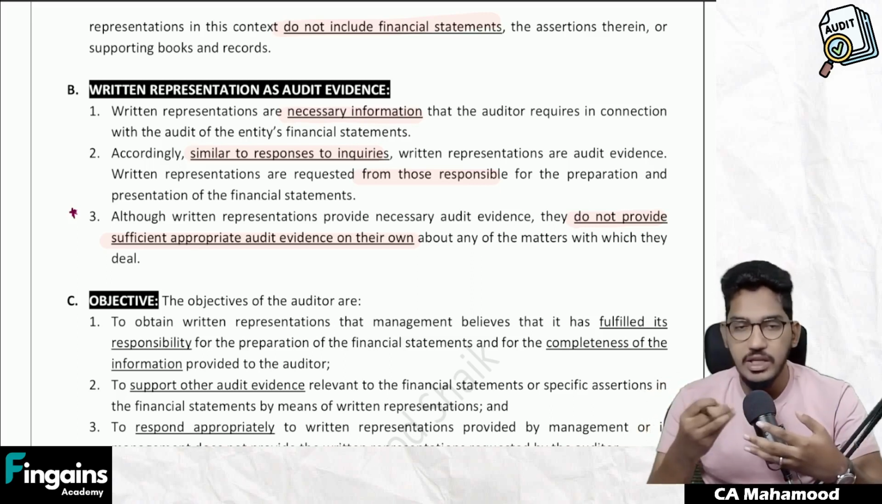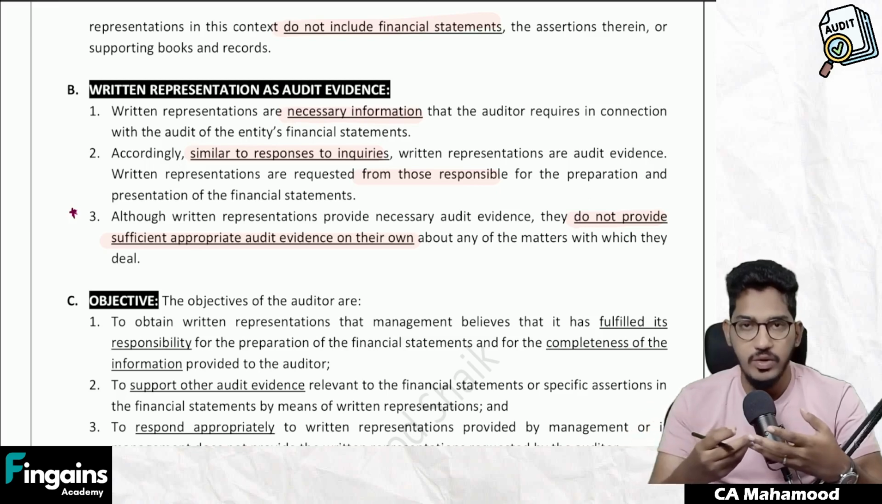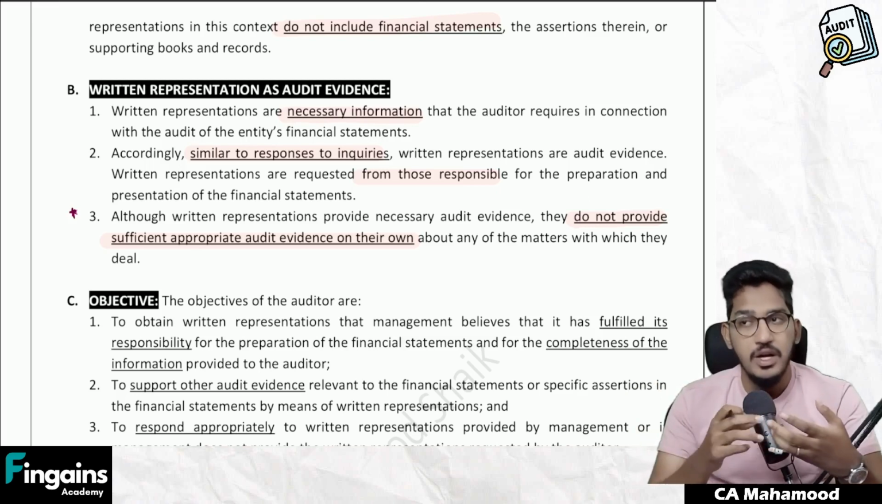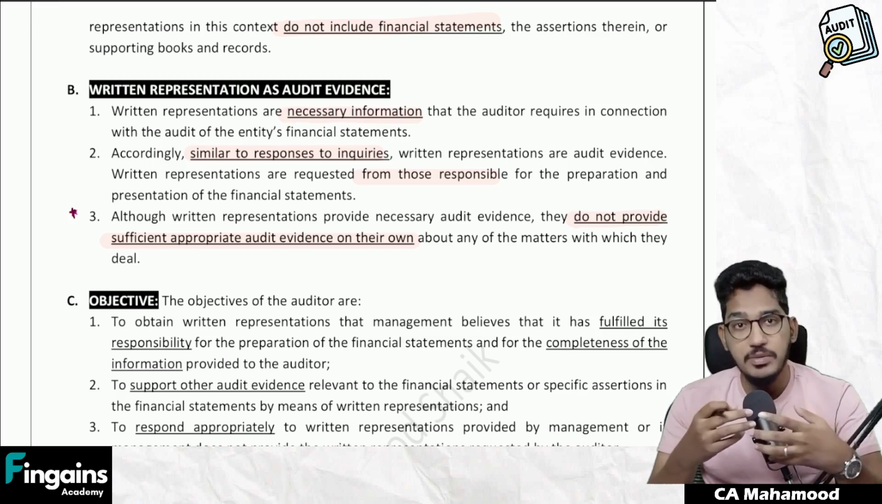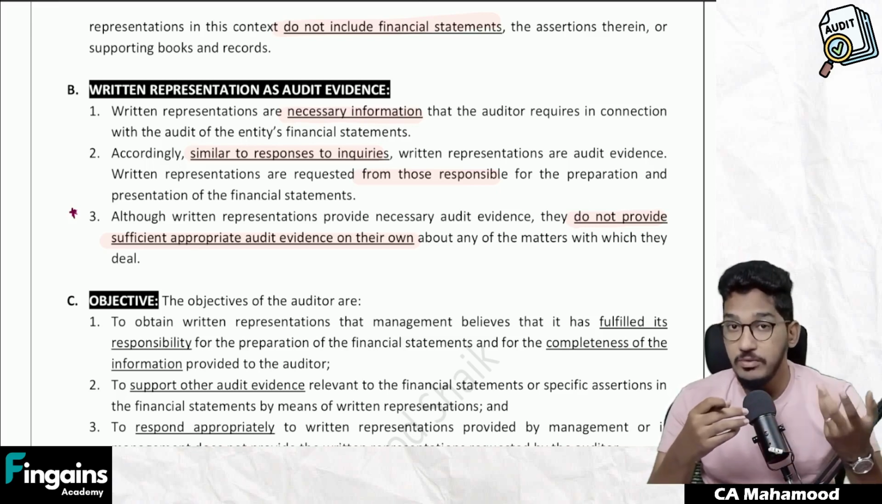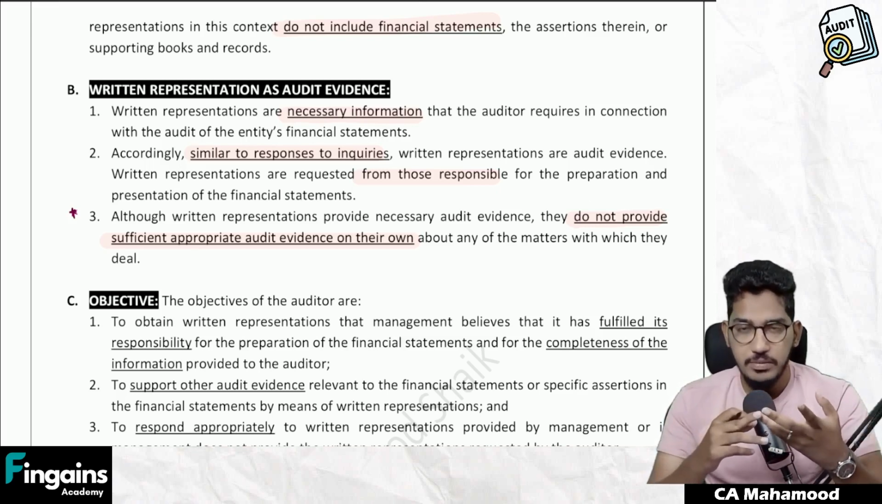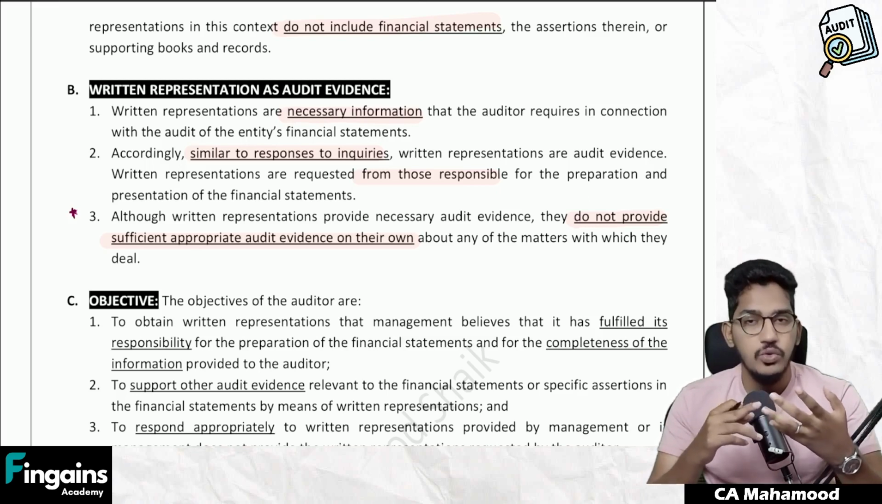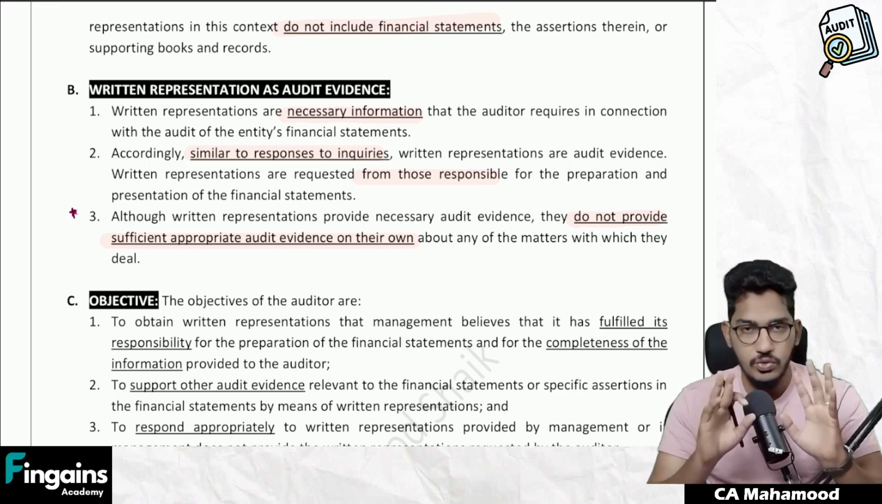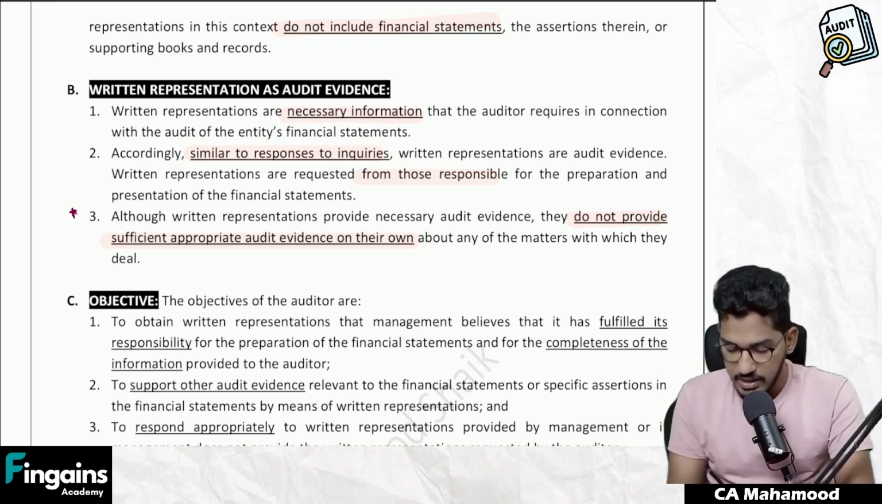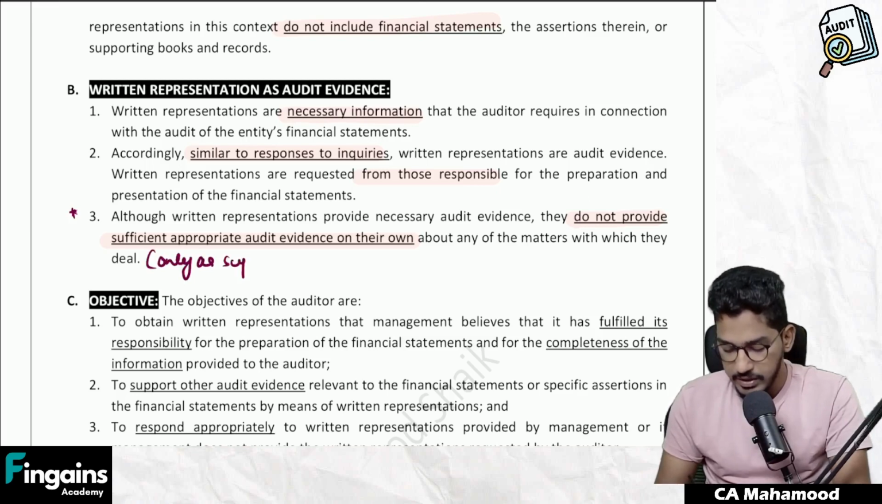Why can't the auditor only rely on written representation to express the opinion? Because written representation is a confirmation given by the management or those charged with governance. You can't expect that management will tell you all their defects, all the mistakes they have committed. Sometimes they can't tell you. So use written representation only as supporting audit evidence. Don't rely only on written representation and express the opinion. Use it only as supporting evidence. That is what this sentence meant.